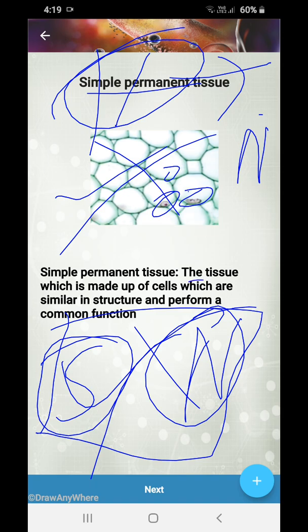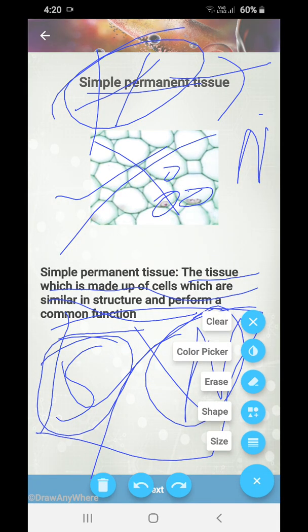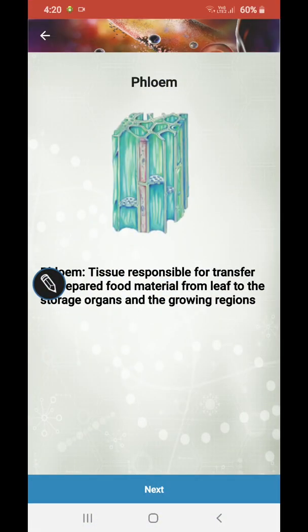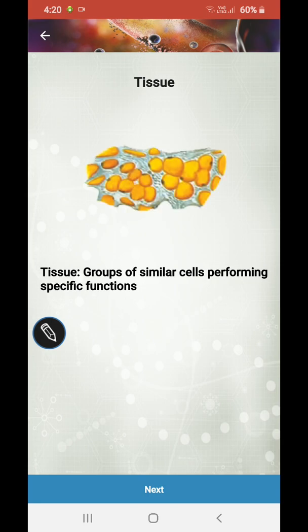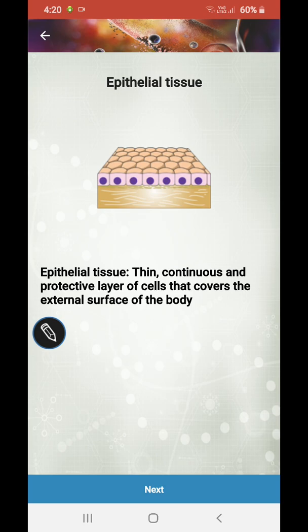So simple permanent tissue: the tissue which is made up of cells which are of similar structure and perform a common function. Next, phloem: tissue responsible for transfer of prepared food material from leaf to the storage organ and growing regions. Tissue: group of similar cells performing specific functions, I already told you.